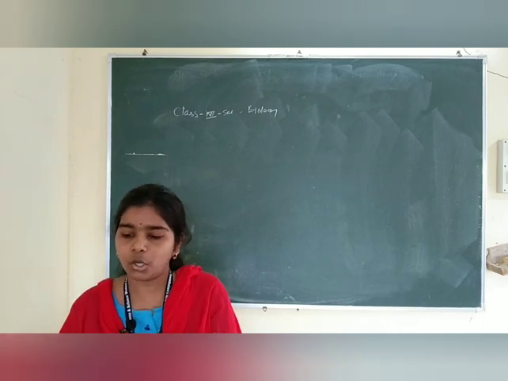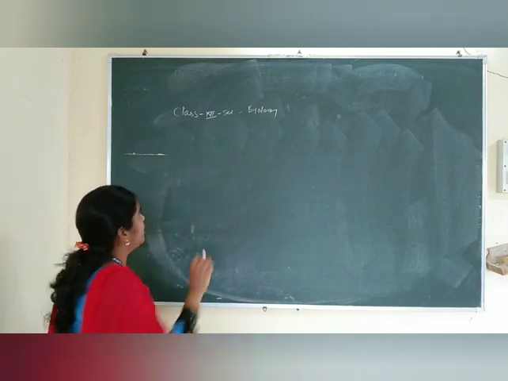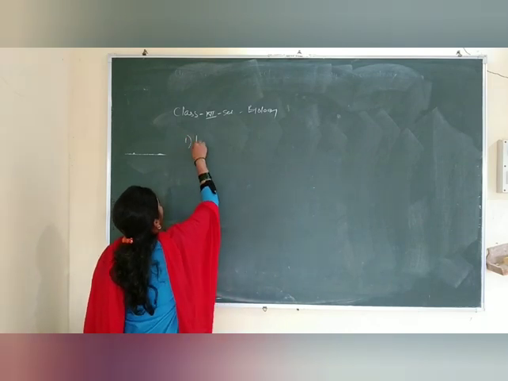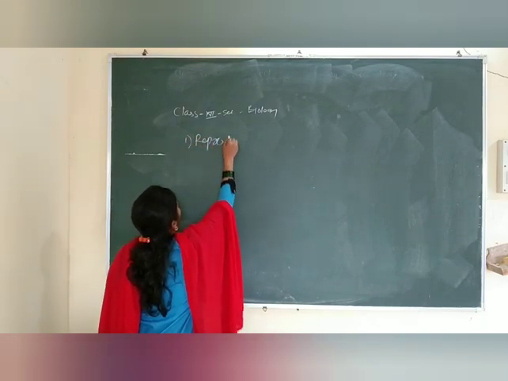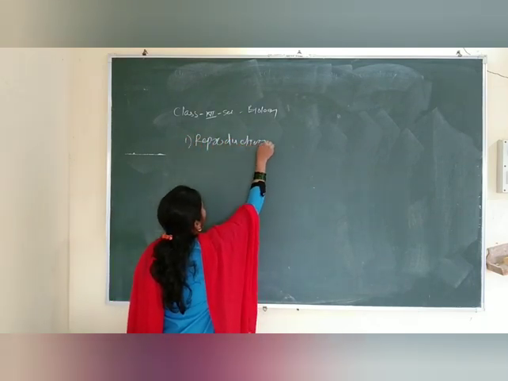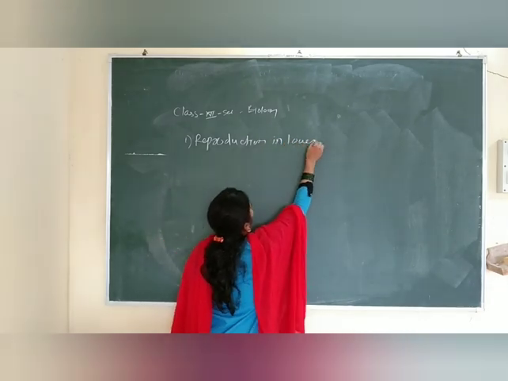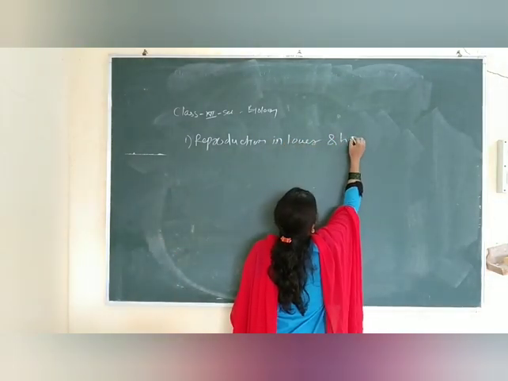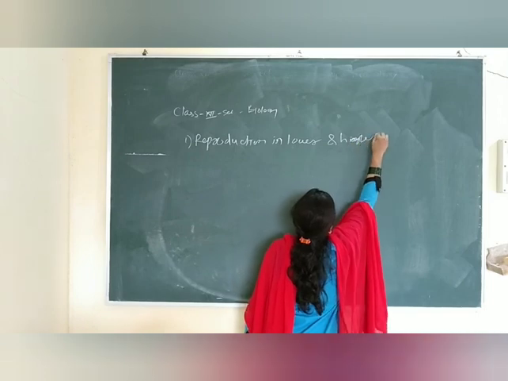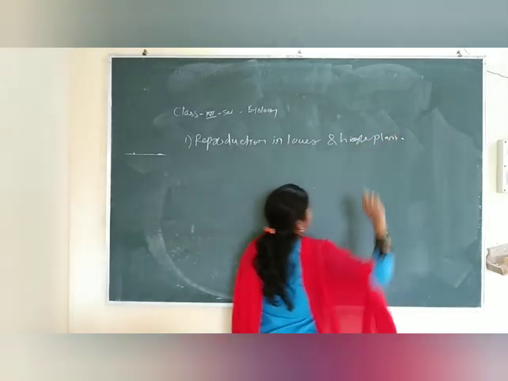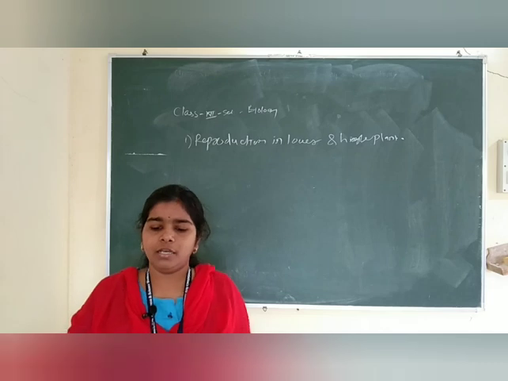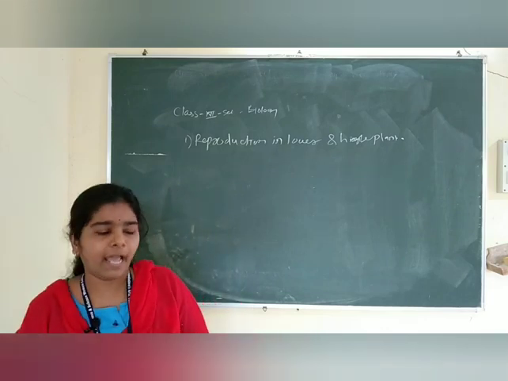Okay friends, so write down the first chapter, Reproduction in lower and higher plants. Write down, friends, reproduction in lower and higher plants. Right, first, reproduction in lower and higher plants.